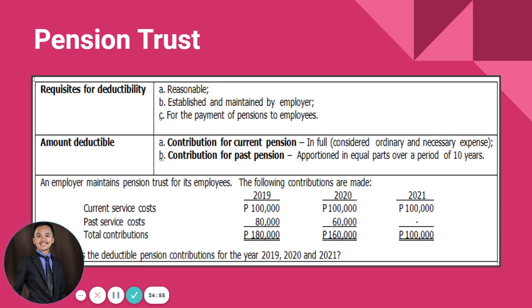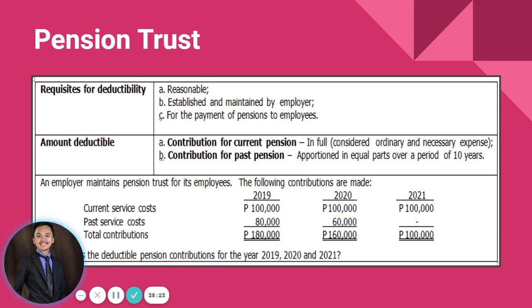So in this case, the amount deductible for current service cost will be the entire amount, no? It will be deductible in full and will be considered as ordinary and necessary expenses. Pero those referring to past service cost, it will be apportioned in equal parts over a period of 10 years. So it will be amortized good for 10 years ang mga past service cost.